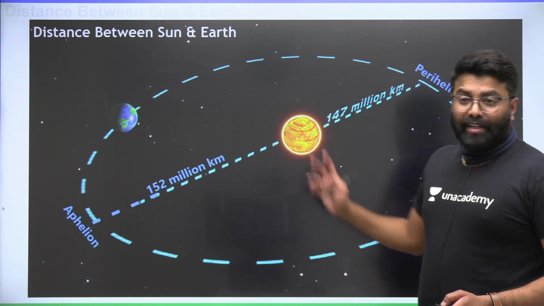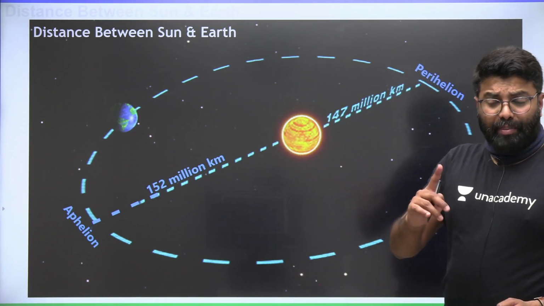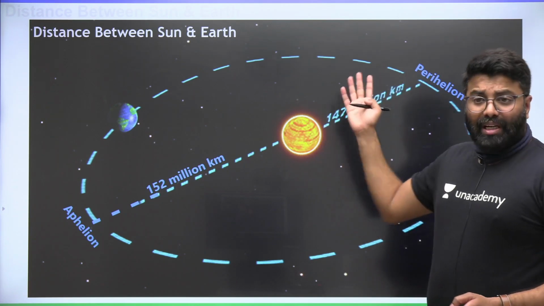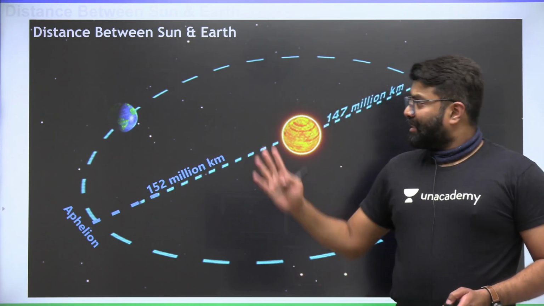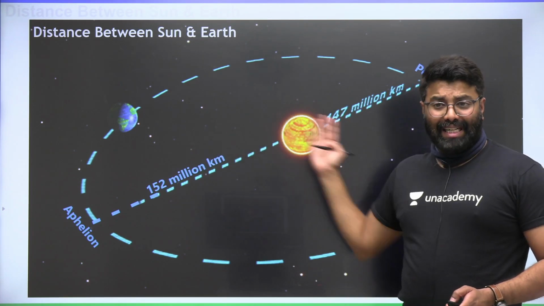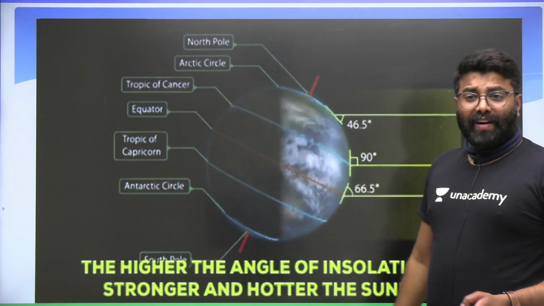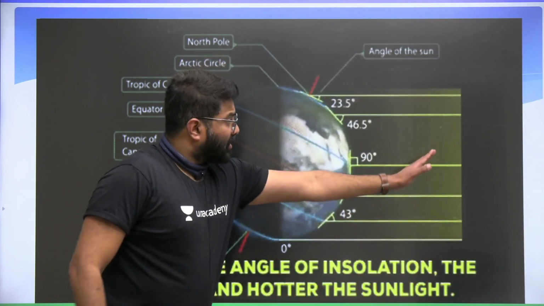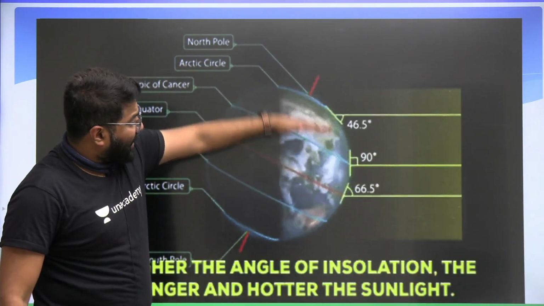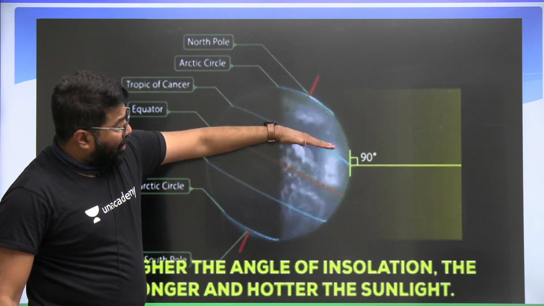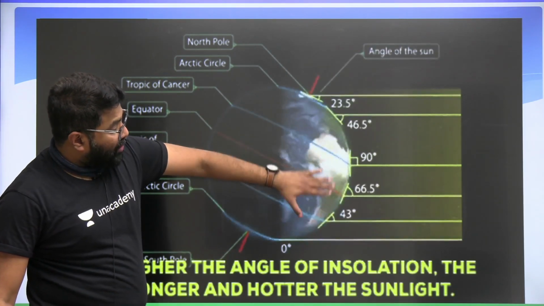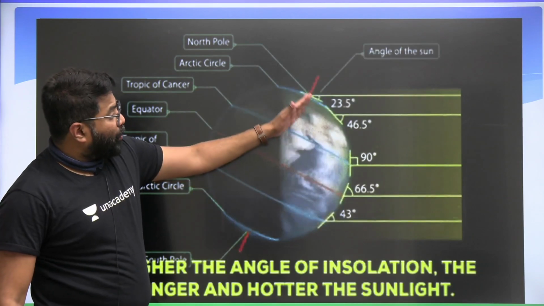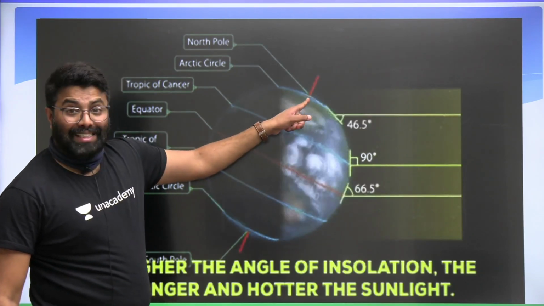So this is the second factor, friends. Insolation depends upon various factors. One is the Earth's rotation on its tilted axis. Then the distance between sun and Earth is another factor. Third factor is the angle of insolation. If you notice in this image, the sun rays are falling on the Earth at different angles. Near the equator and tropics, the angle of insolation is very high, whereas as we go towards the polar region, the angle of insolation is very less.